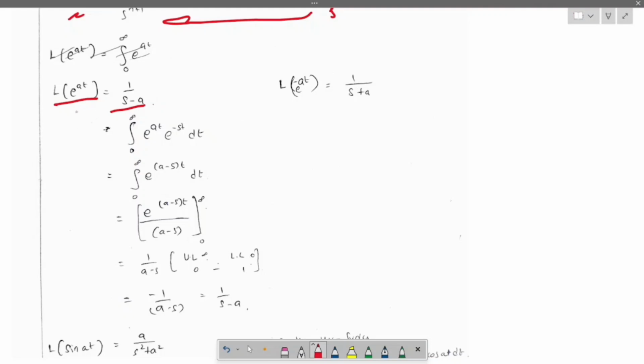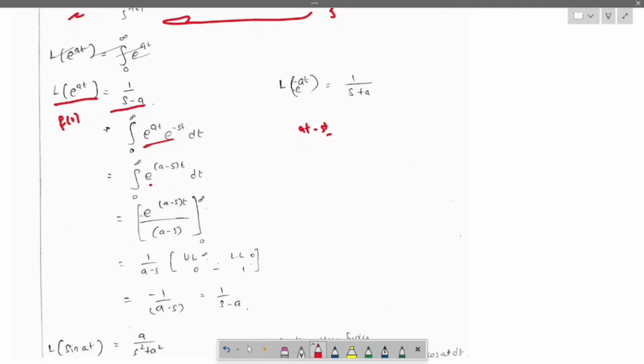Like f of t here is e power at. So substitute in this place: integral from 0 to infinity of e power at into e power minus st dt. When you observe this, the bases are equal, like e, and the common factor is t, right? When bases are equal, we can add the powers, like at minus st. When we take t as common, it is e power t into a minus s, dt.